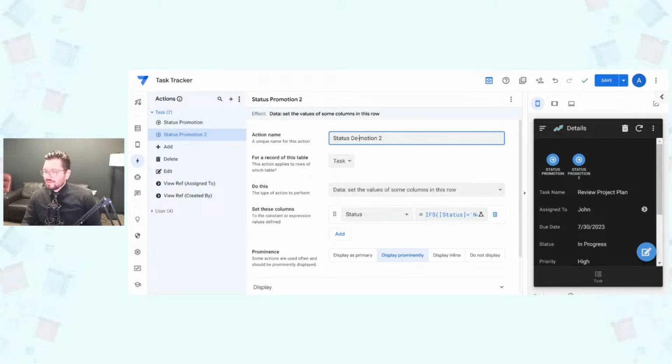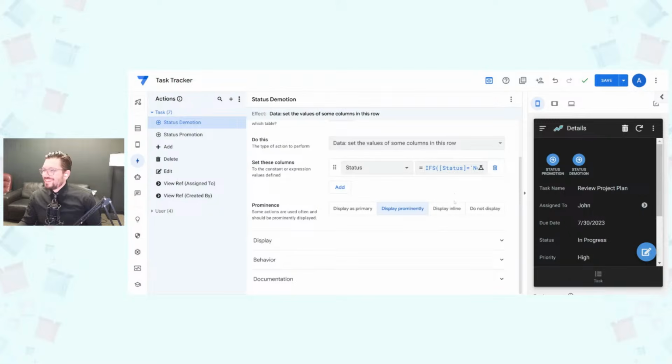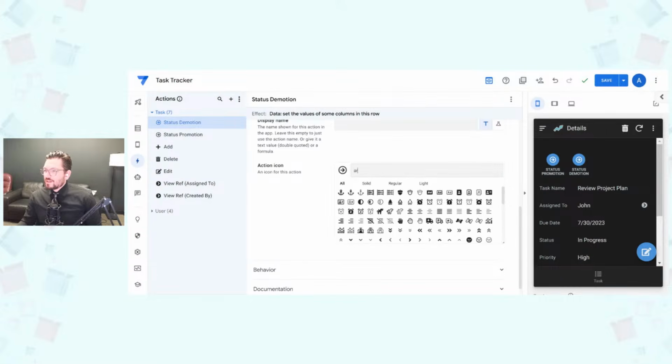Demotion? Maybe that's how you spell it. Well, we'll go with that for now. The display for that one is an arrow, facing the opposite way. So go with that one.